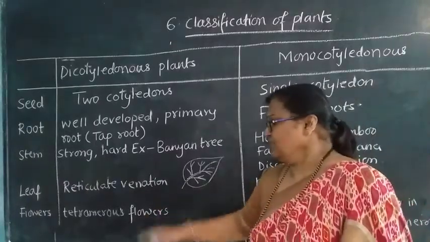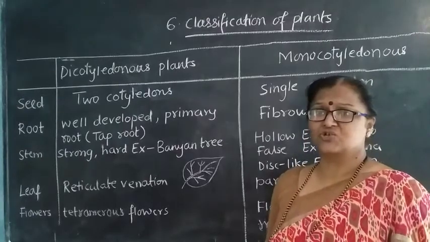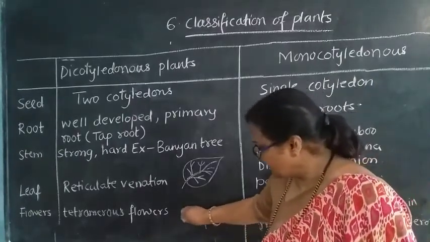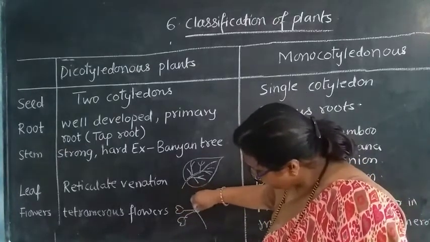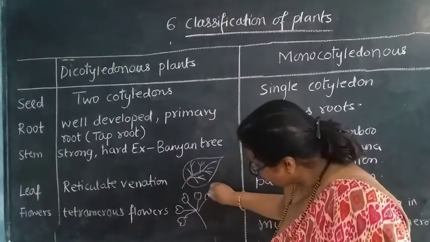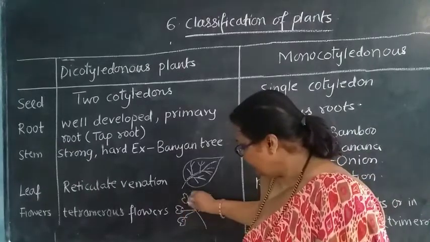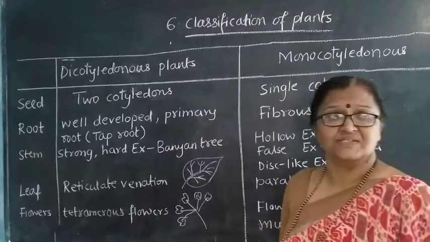Now, the flowers are in a bunch of 5. Whenever you are seeing a particular plant, they may have bunches like this. So suppose these are the flowers, then they will be in bunches of 5.